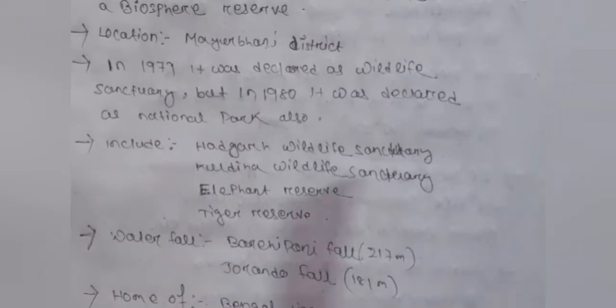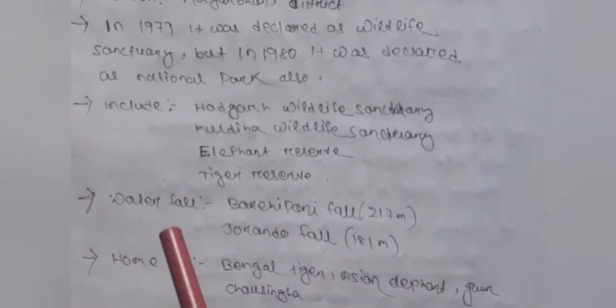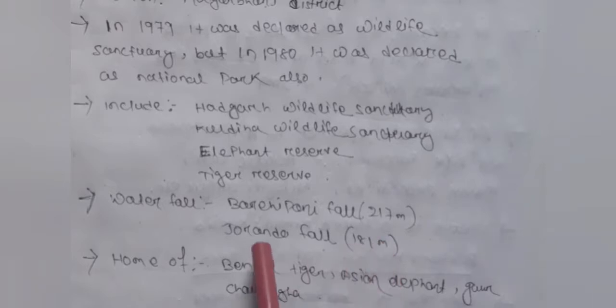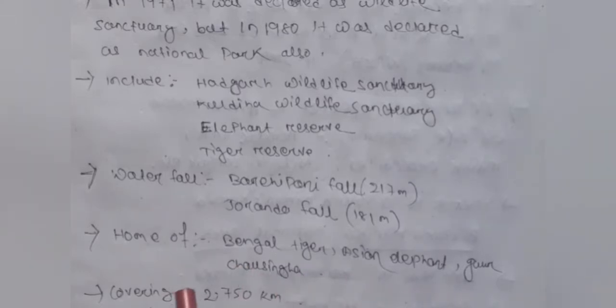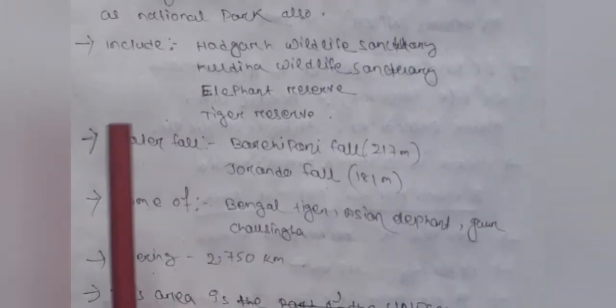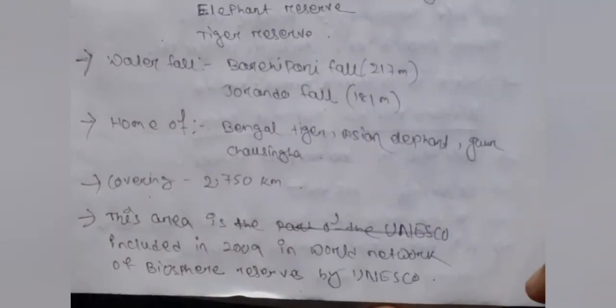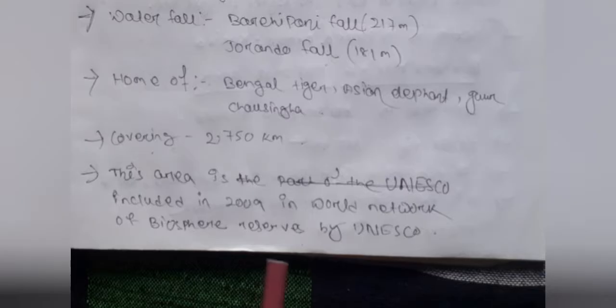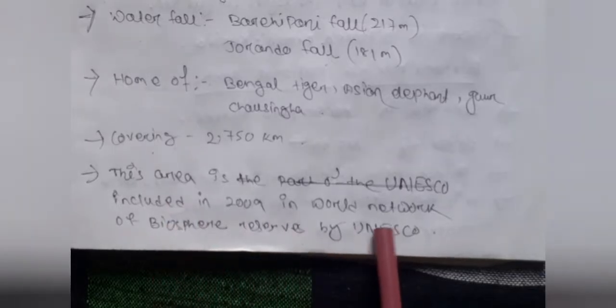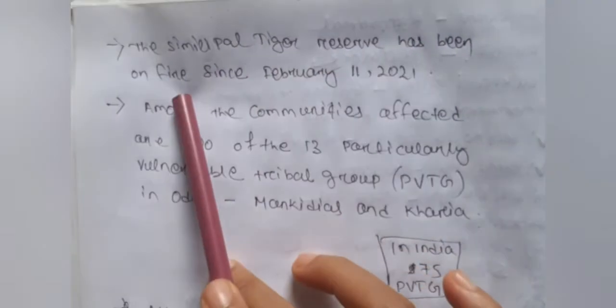Waterfalls in Similipal: Barehipani Fall, Joranda Fall. Home of which animals? Bengal tiger, Asian elephant, Gaur, Chousingha. Area 2,750 square kilometers. This area was included in the World Network of Biosphere Reserves by UNESCO. In which year was it included? 2009.